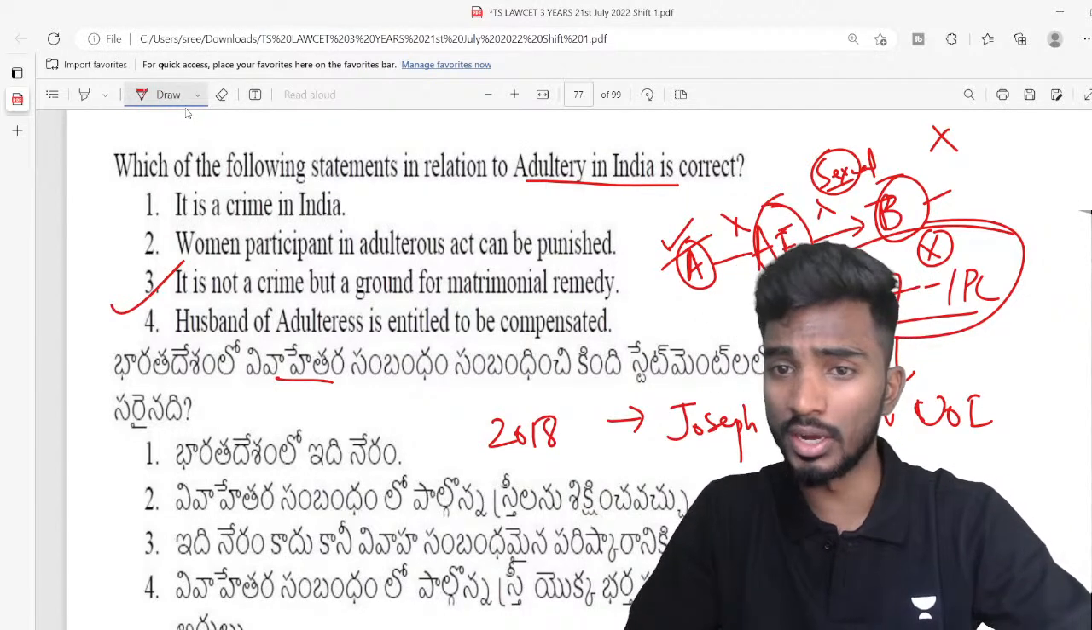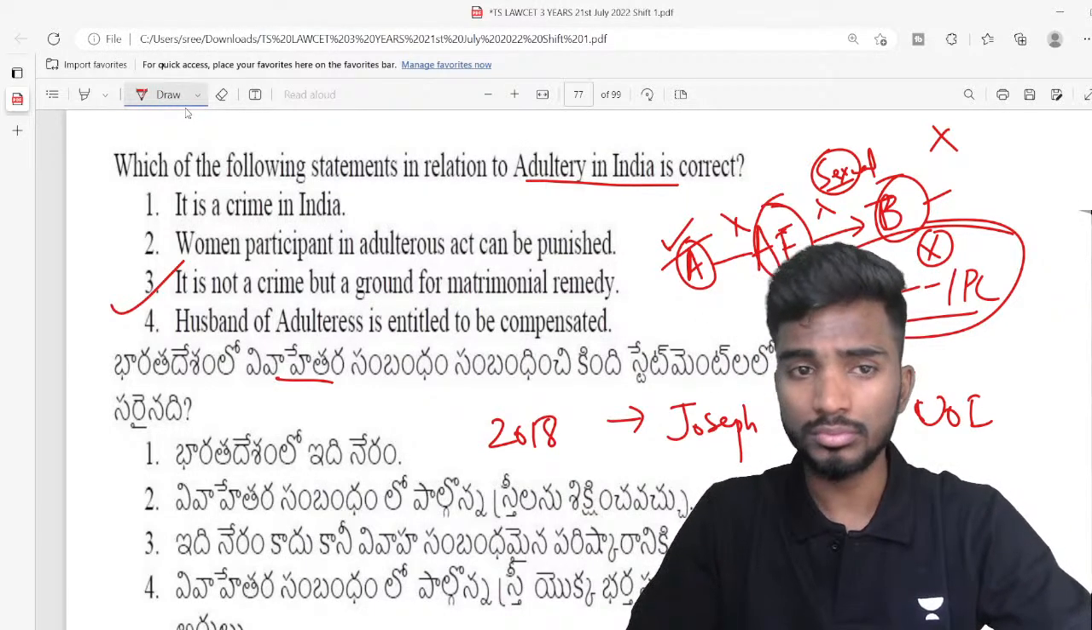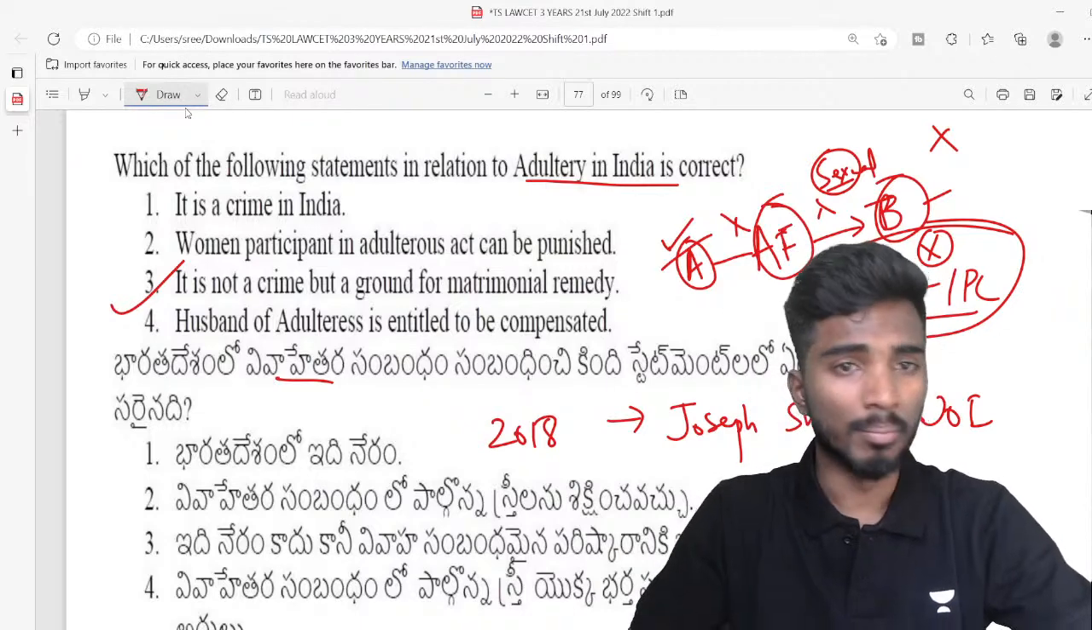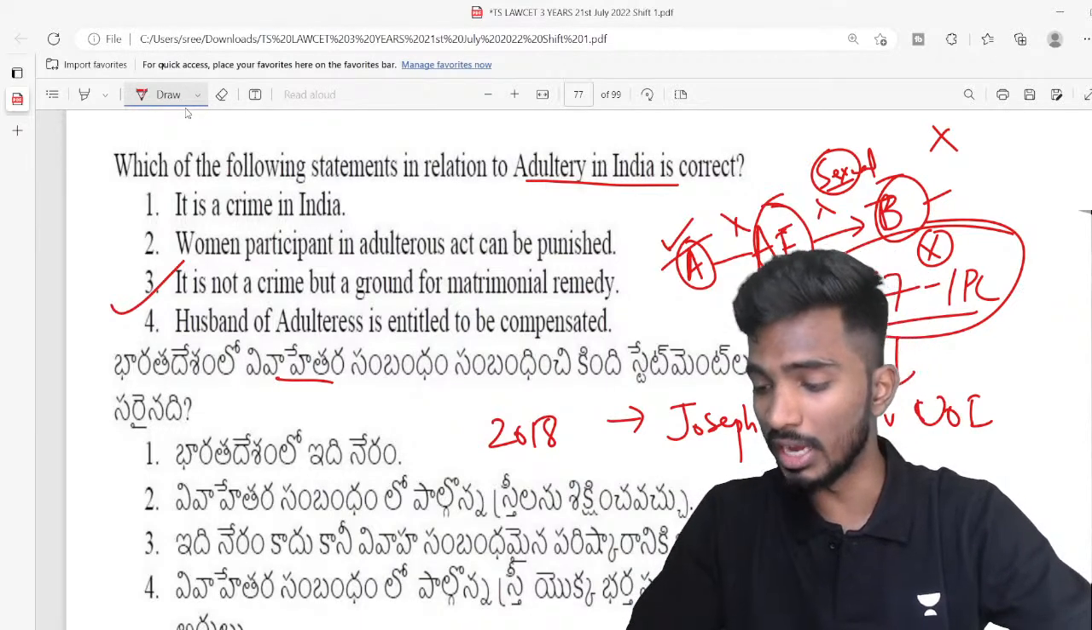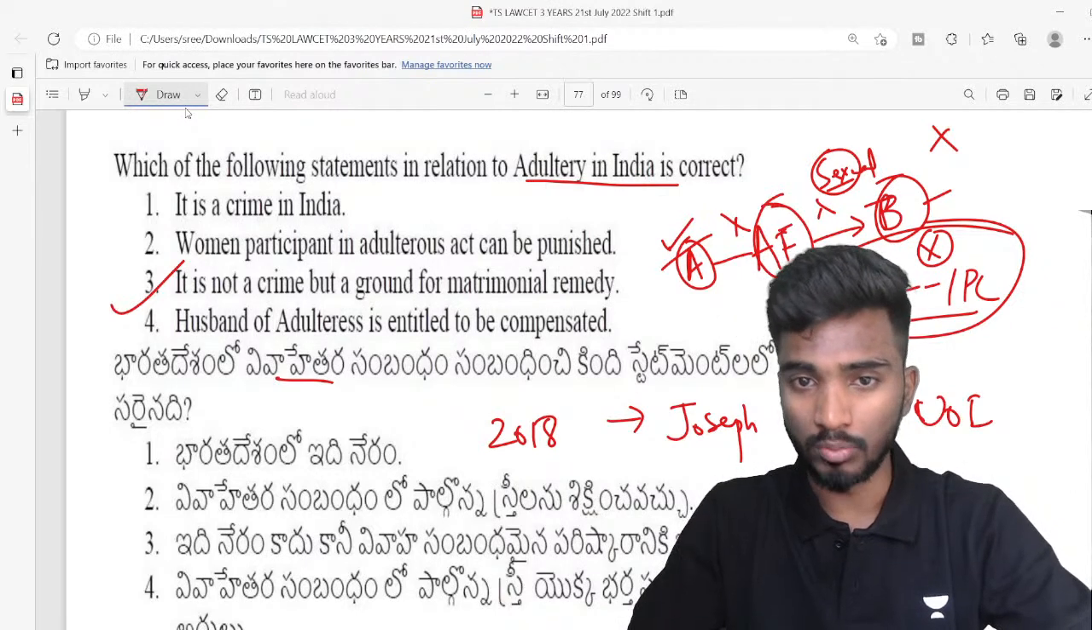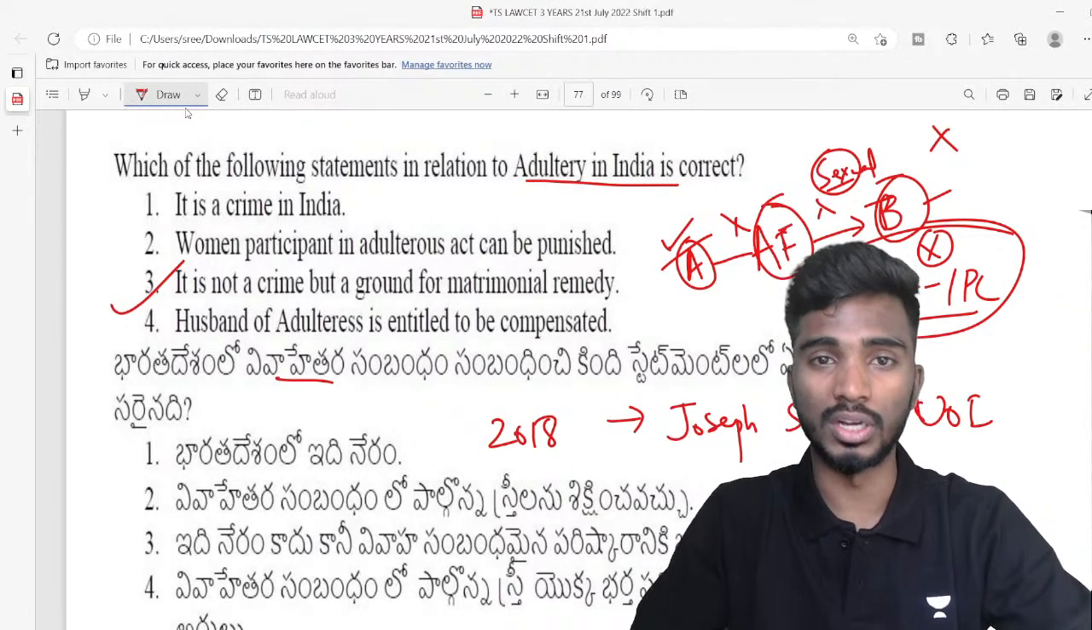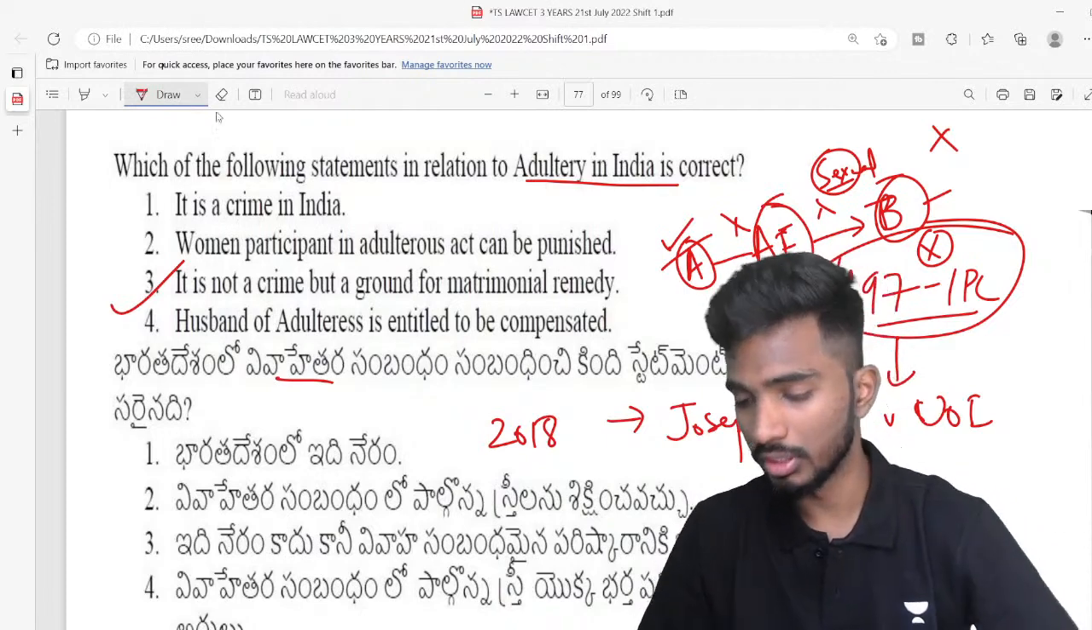Is this clear? Did you understand what is adultery? Don't worry if you don't understand also, because in criminal law classes I'll explain again what is adultery, and what is rape, and what is theft, what is extortion, what is robbery, and everything, right?